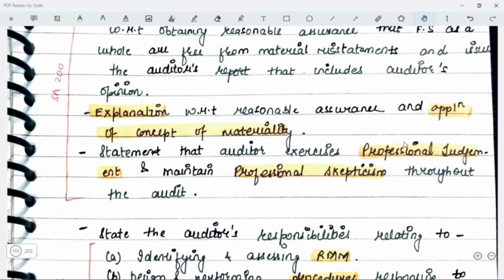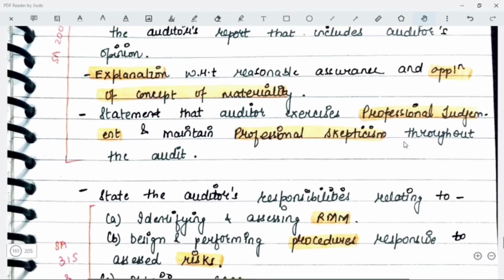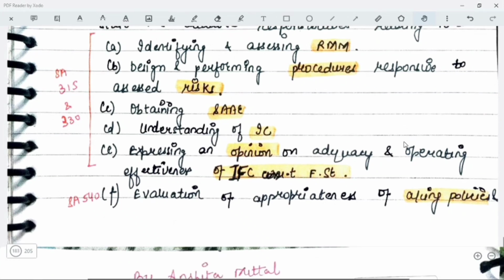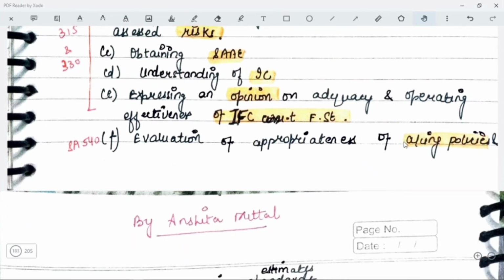Explanation with respect to reasonable assurance and application of the concept of materiality has to be given. Statement that the auditor exercises professional judgment and maintains professional skepticism throughout the audit. Then you will have to state your responsibilities relating to identifying and assessing the risk of material misstatements, which you do as per SA 315. Then designing and performing procedures responsive to the assessed risk. Then obtaining sufficient appropriate audit evidence, understanding the internal controls and expressing an opinion on adequacy and operating effectiveness of the internal financial controls which relate only to financial statements.